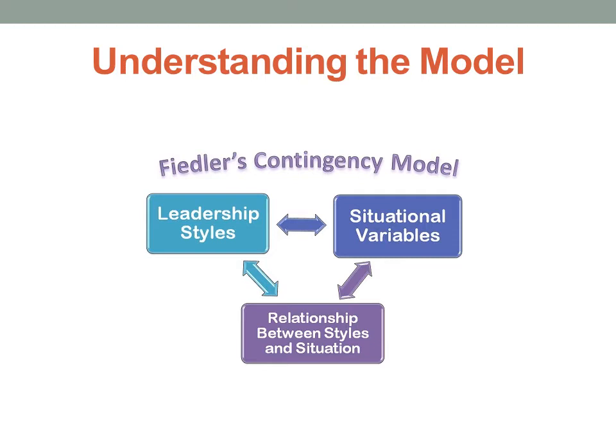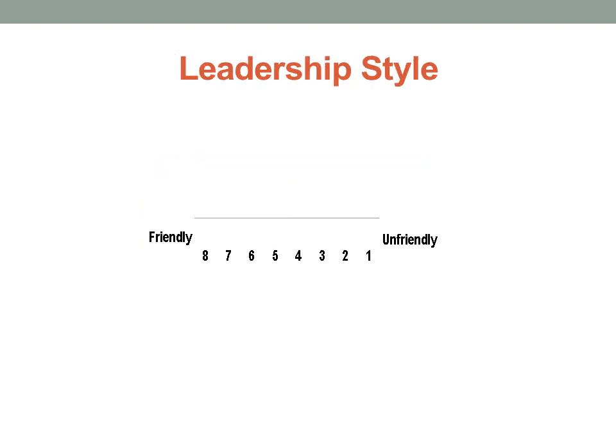The model states that there is no one best style of leadership. Instead, a leader's effectiveness is based on the situation. This is the result of two factors. One is the leadership style and the second factor is situational favorableness. Identifying leadership style is the first step in using this model.